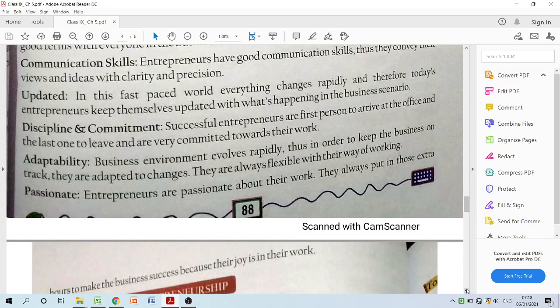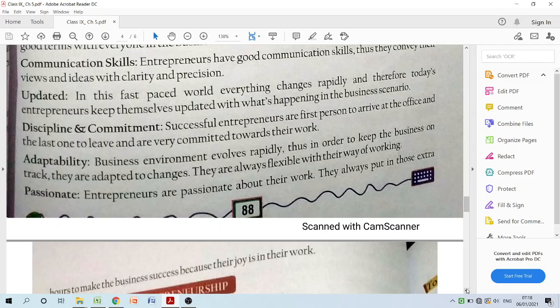Then updated, they are very updated with the things that change all the time in our society and our country, whether it is changes in the economic rules or the business rules. Discipline and commitment, this is again very important. They are very disciplined in their life, very committed to their targets and to what they have promised their customers and partners, because that is the one thing that makes them different from others.